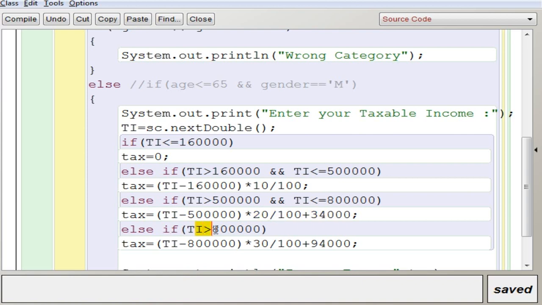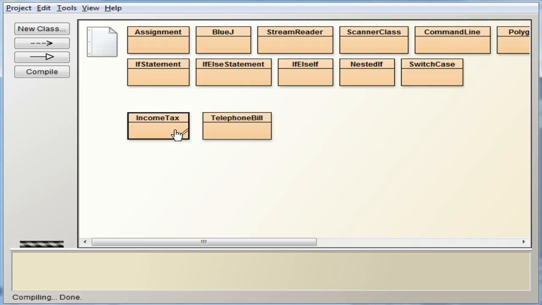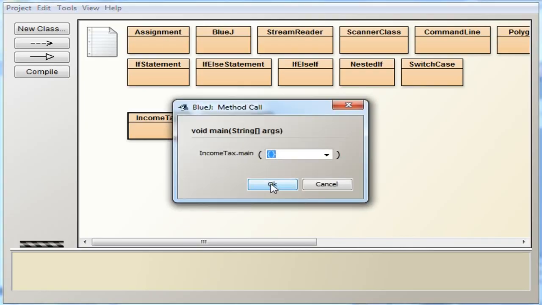And finally, taxable income above 8 lakhs: subtract 8 lakhs from it, find the 30% of the remaining amount, and add 94,000 along with that. Finally, you display the income tax by printing the variable tax. Now we are going to compile this. No syntax errors, so let's execute the program.